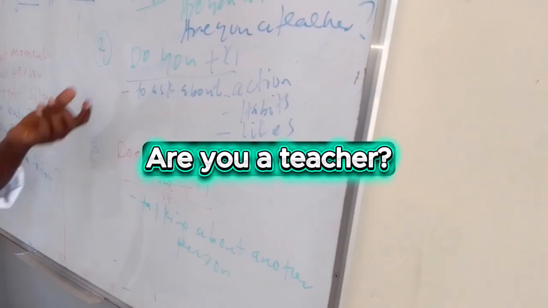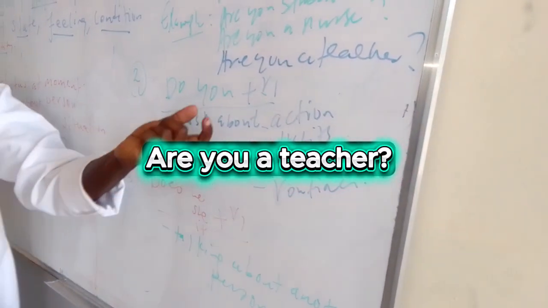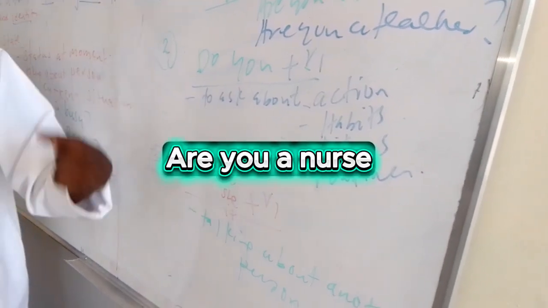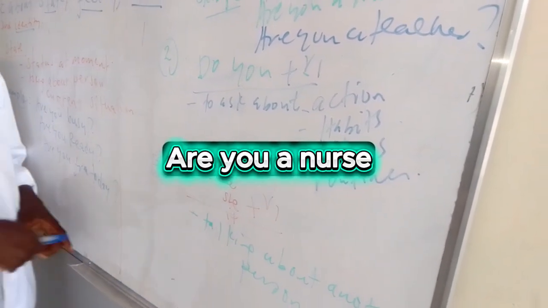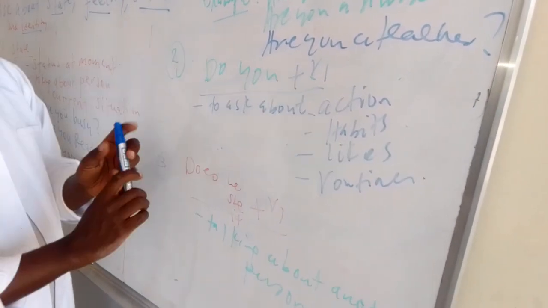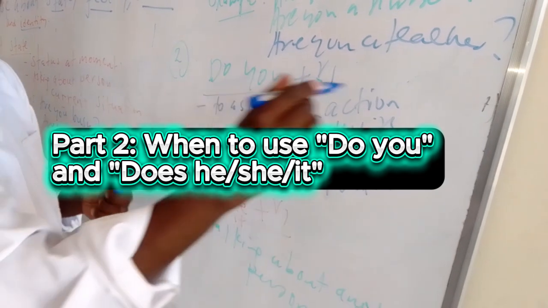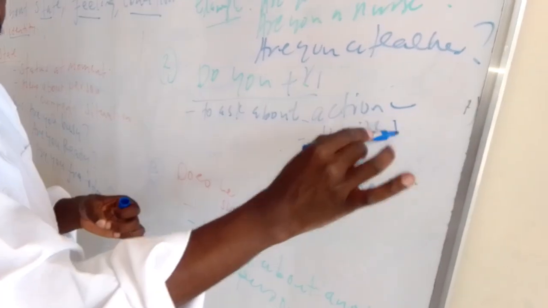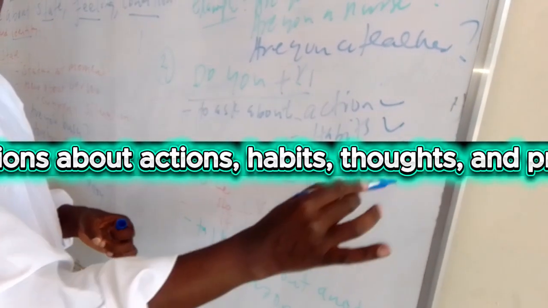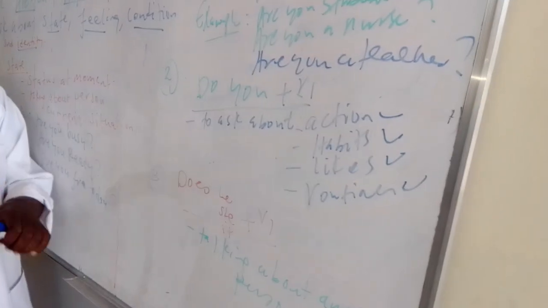Coming to number two, "do you." Basically, this is very important for us to know. When you say "do you" plus verb 1, asking about actions, habits, likes, and routine things, we have to use "do you."